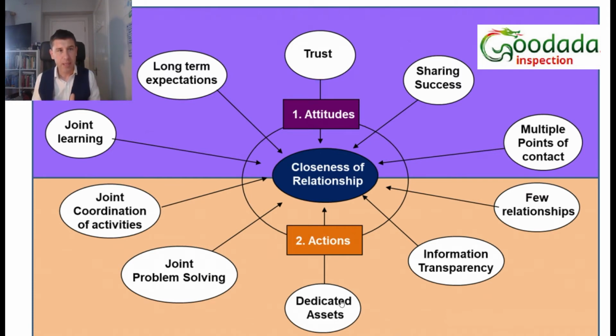Dedicated assets means that whether it's your firm or your supplier or customer has a dedicated resource to interact with you, and you have a dedicated resource to interact with them. Information transparency is where both sides are open, honest, and provide information in a timely and efficient manner. And this exchange of information is critical in any relationship, as it enhances confidence between both parties.